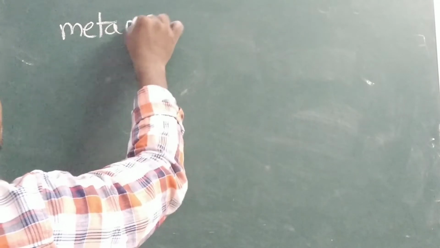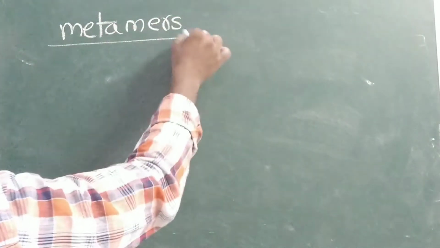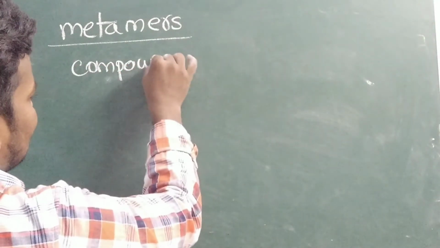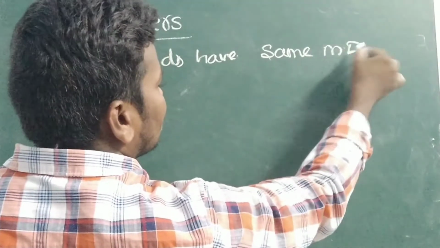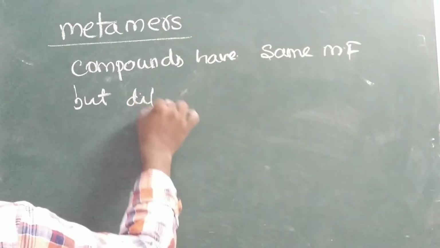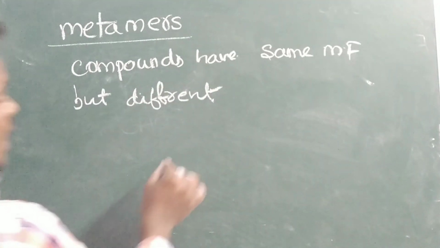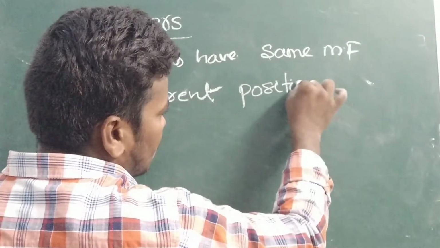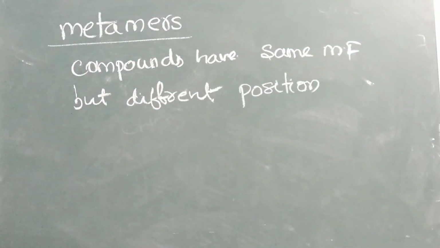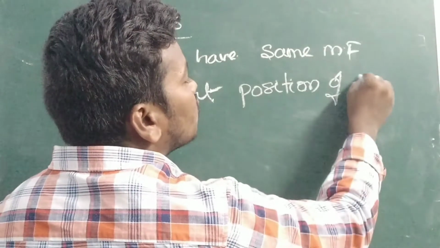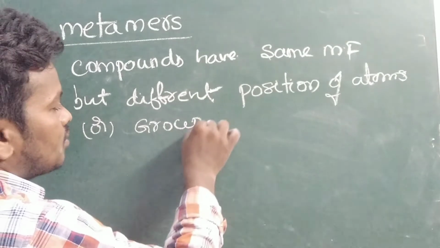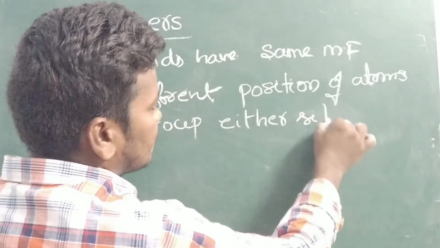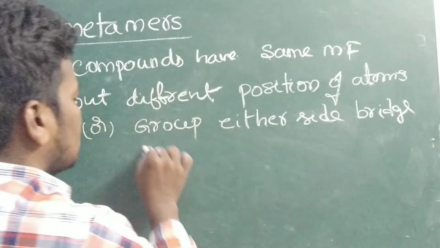First line, metamerism or metamers: compounds having the same molecular formula, but different position of atoms or groups either side of the bridging functional group.